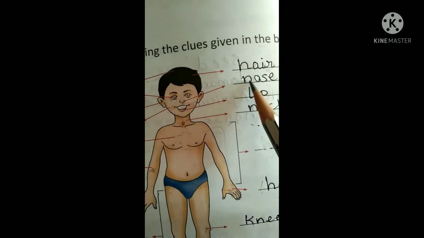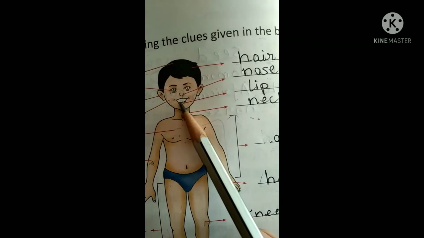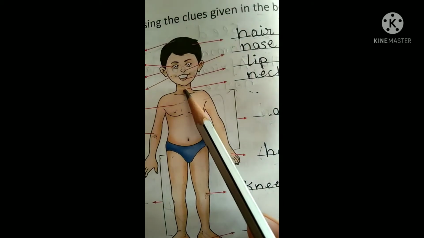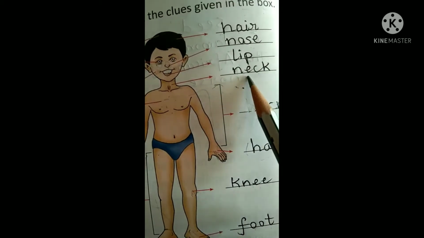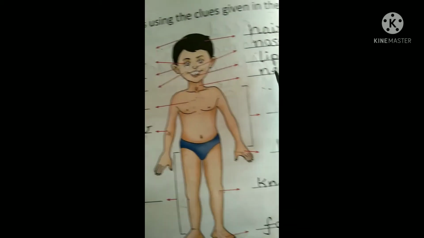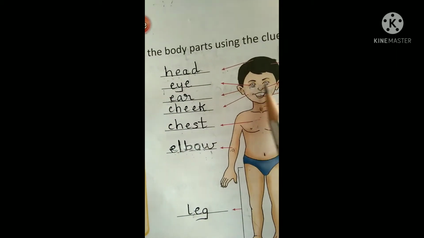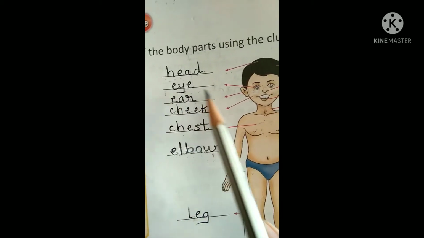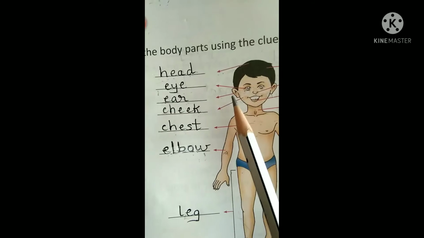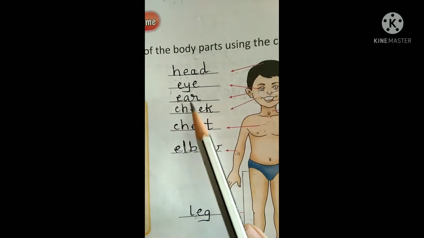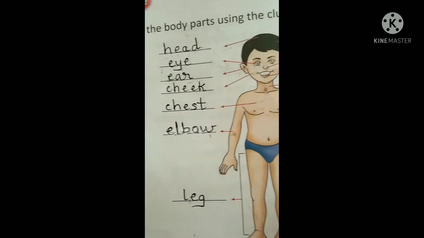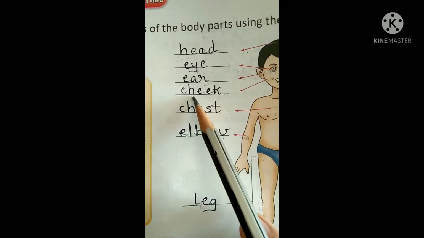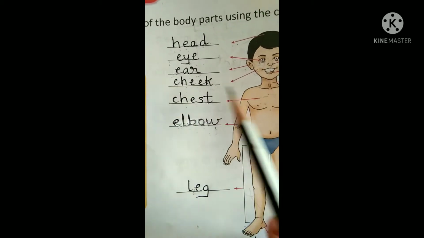You smell with a nose, nose. This one, lip, lip. And you move your head with this part, neck, neck. And here two eyes. Here an arrow is given on one eye, so you are going to write eye, eye. Two ears. Okay, arrow on one ear, ear, ear. Two cheeks, arrow on one cheek, so you are going to write cheek, cheek.